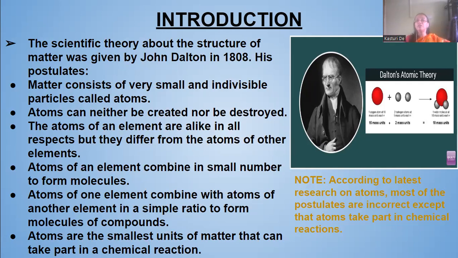So atoms of an element combine in small numbers to form molecules. And as atoms cannot stay freely, they have to combine with other atoms to form a molecule. If they combine with atoms of the same element, they form a molecule of an element. And if they combine with atoms of another element in a simple ratio, they form a compound. Clear?